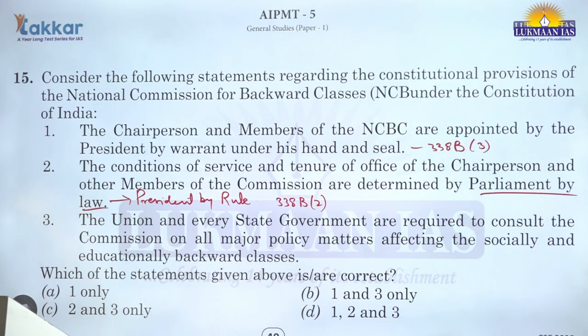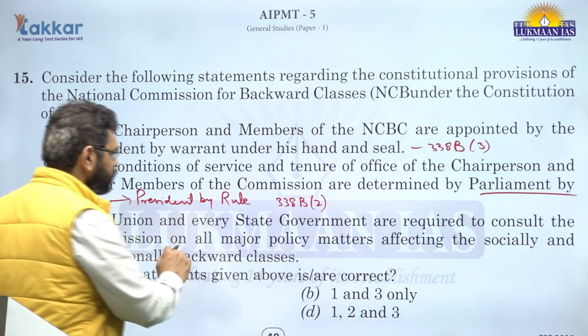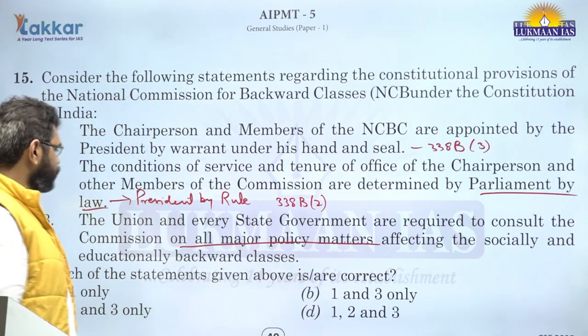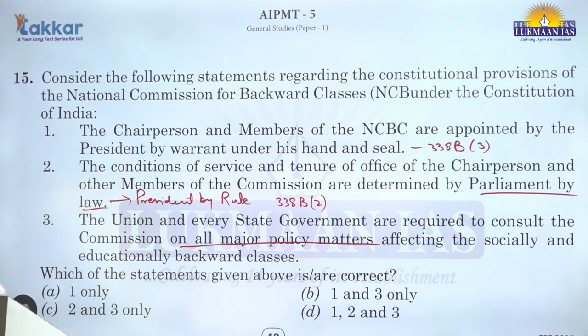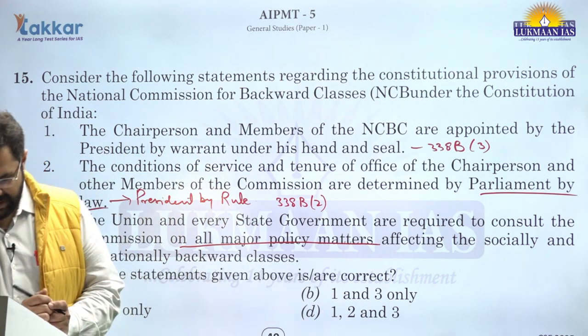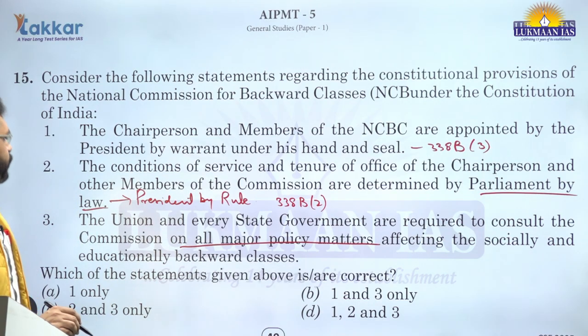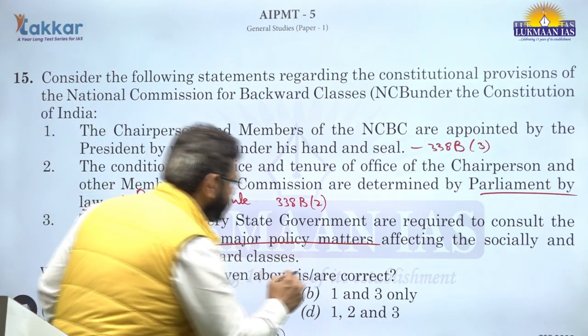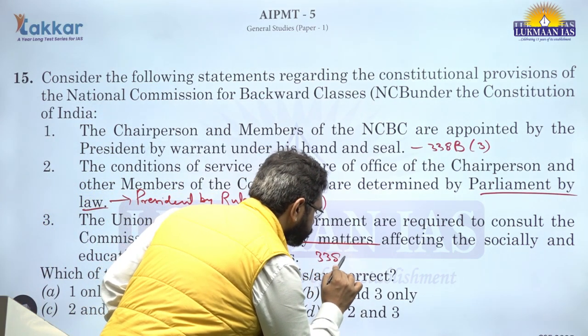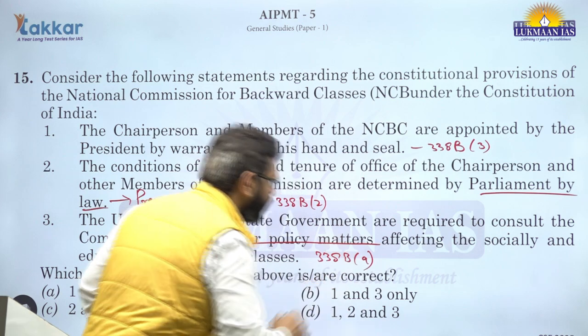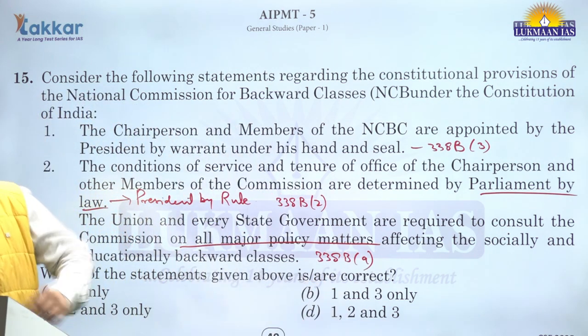The union and every state government are required to consult the Commission on all major matters affecting the socially and educationally backward classes. Now, the Constitution provides for such provisions in Article 338B, subclause 9, that the state governments are required to consult.